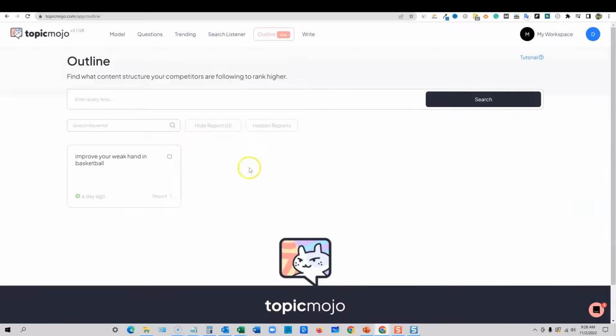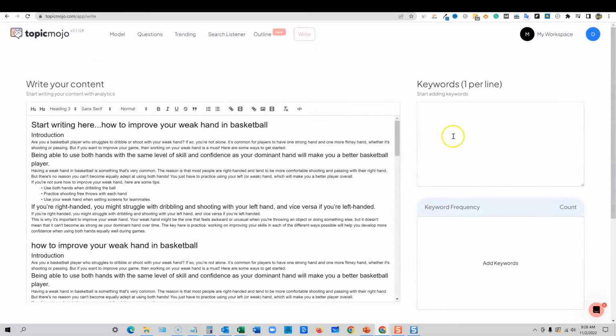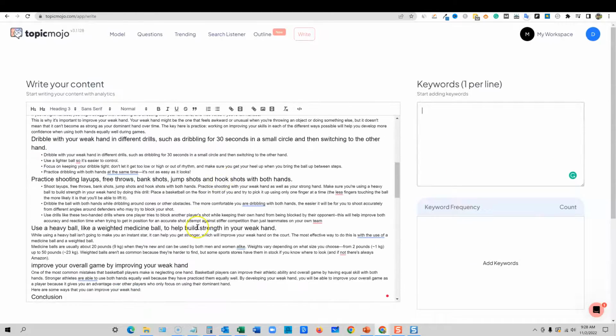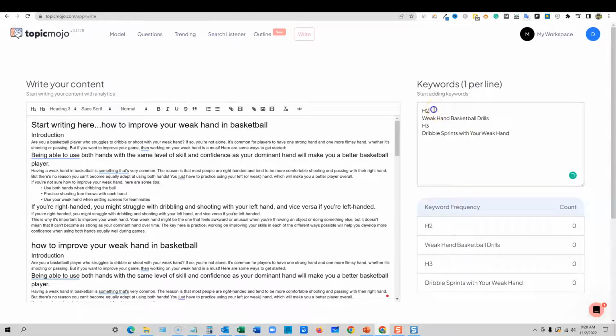You'd come over here and let's just say you would open up this report here, and this is how you would really use the tool, right? So we would grab all these. Let's just say we grab these 2 right here, as 2 more, just to show you how you would use this tool. We'll come back over here to write. Oh no, it took out our keyword. I don't like that. It shouldn't take out your keywords once you leave. So that's a little bit of a bug. I would need to let them know as well. But I'm going to go ahead and paste those in right there, get rid of those 2.